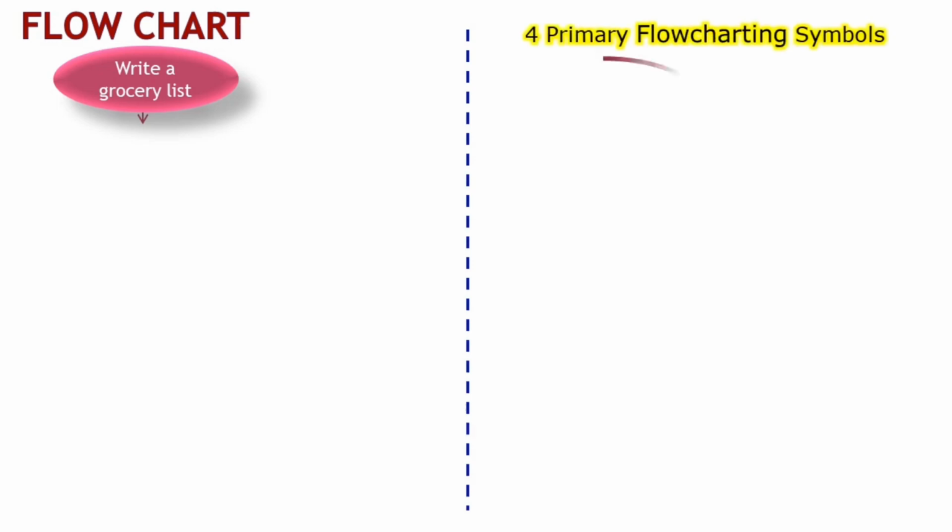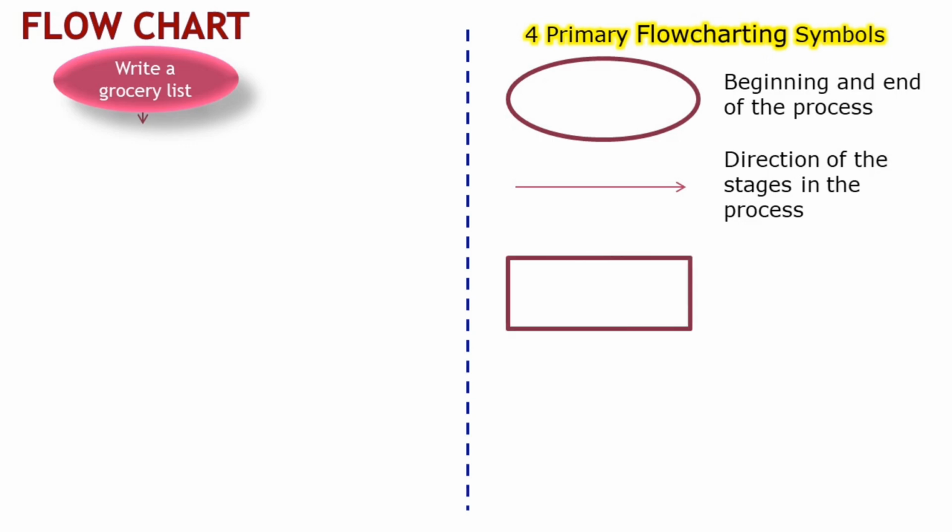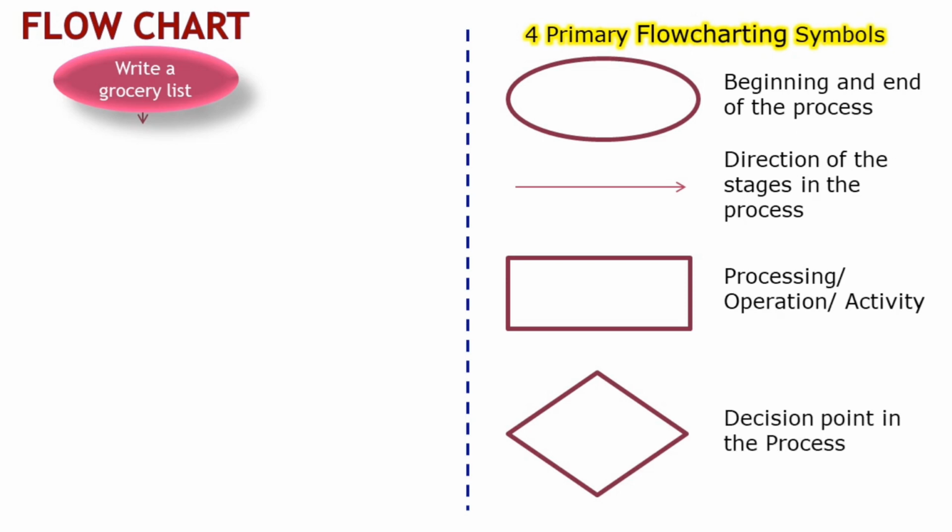The oval shape represents the beginning and end of the process. The arrow shows the direction of stages in the process. The rectangle symbol represents processing, operation, or activity. The diamond shape indicates a decision point in the process.